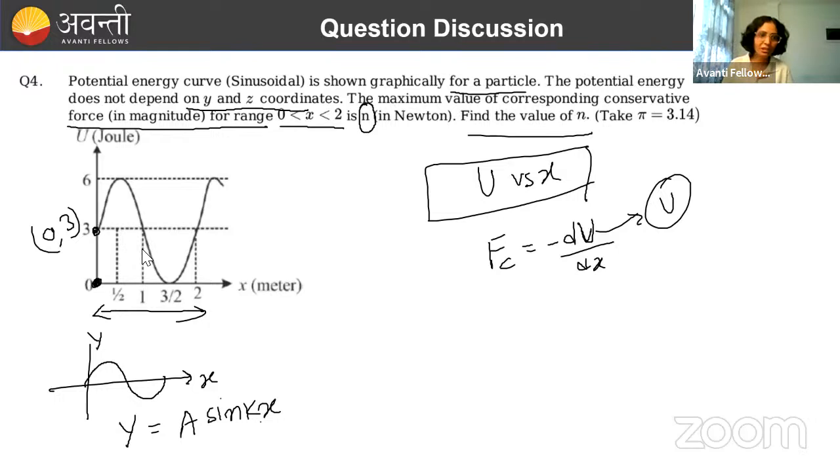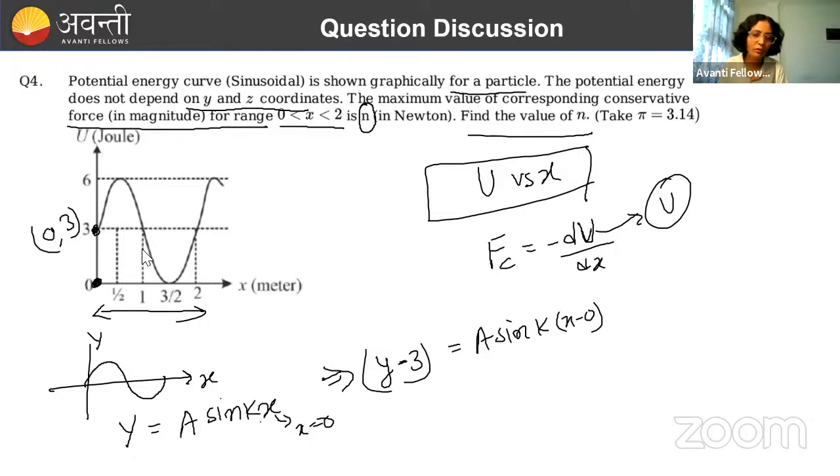So initial value of y is how much? Initial value of y is not 0, it is 3. But here, if we put x equal to 0, y will become what? 0. But we have to make y equal to 3 at x equal to 0. So what we can do here, you are maths students, you must be knowing it. So we can write y minus 3, because initial position of y is 3. So y minus 3 equal to a sin kx minus 0, because initial position of x is 0. So like this we can write, right? In pure mathematics terms. Now this will become y equal to 3 plus a sin kx. This is our required equation, right?